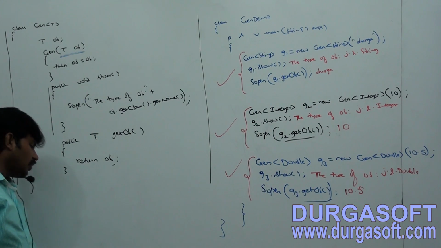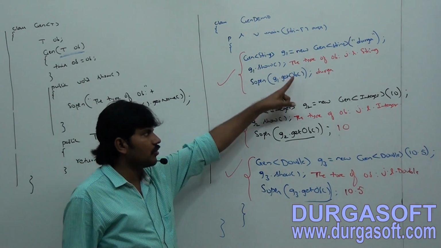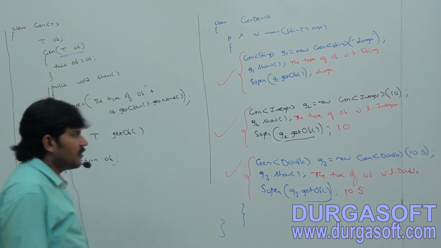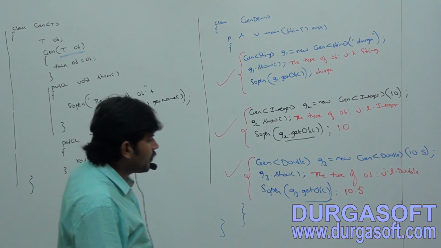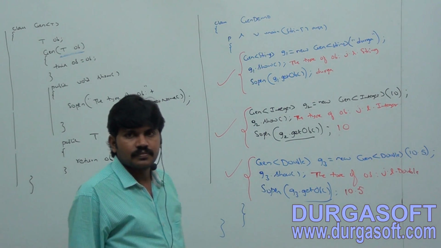Make sure it is better to take the output also, just beside every SOP. The type of OB java.lang.String Durga. Next, the type of OB java.lang.Integer 10. The type of OB java.lang.Double 10.5.